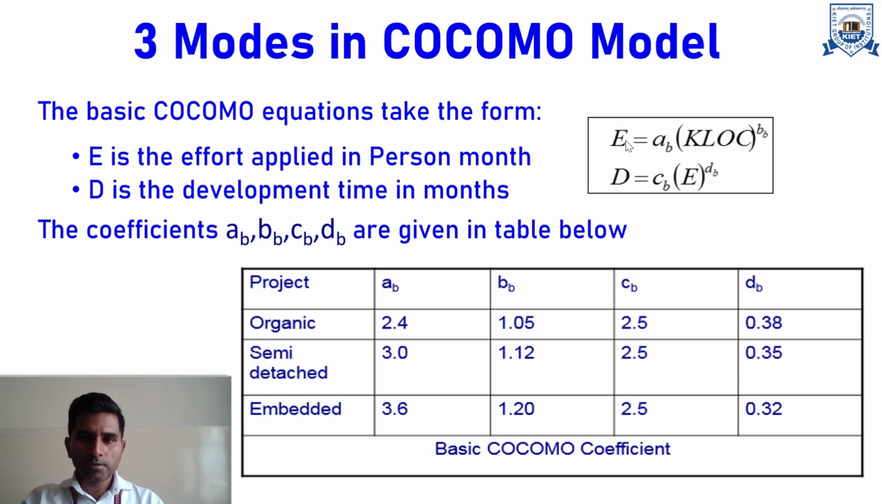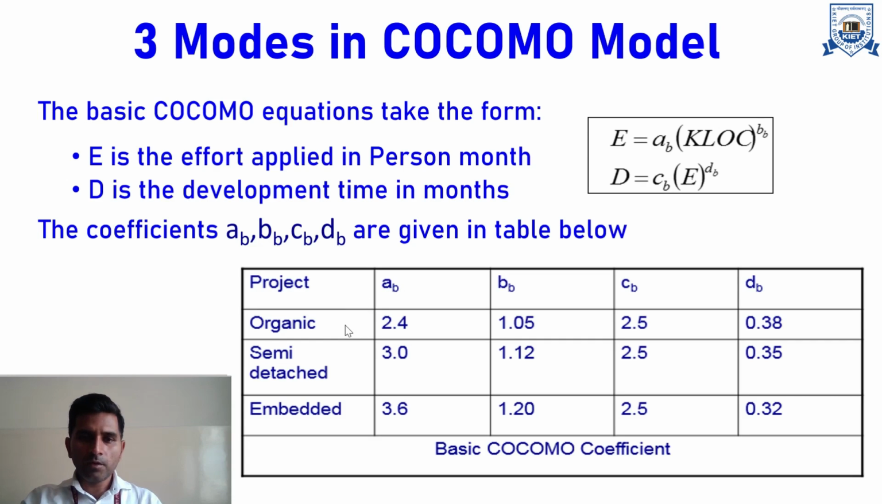Now the numerical equation for effort calculation is E equal to a times b. What are basically these a, b? They are basically coefficient constants. So in the COCOMO model equation, we have four types of coefficient parameters. First one is a, second one is b, third one is c, and fourth one is d. So effort equals a coefficient times KLOC raised to power b, and how is development time calculated? Development time equals c coefficient times effort raised to power d.